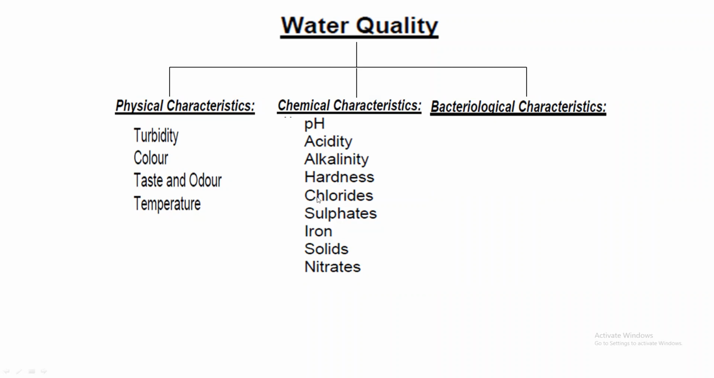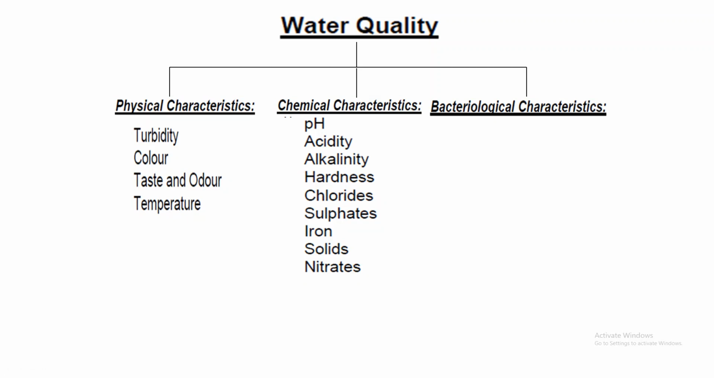What is the drinking standard required usually? 6.5 to 8. For drinking water purposes, the pH must be in the range of 6.5 to 8. It should not be acidic, it should not be alkaline or basic. Then the hardness.